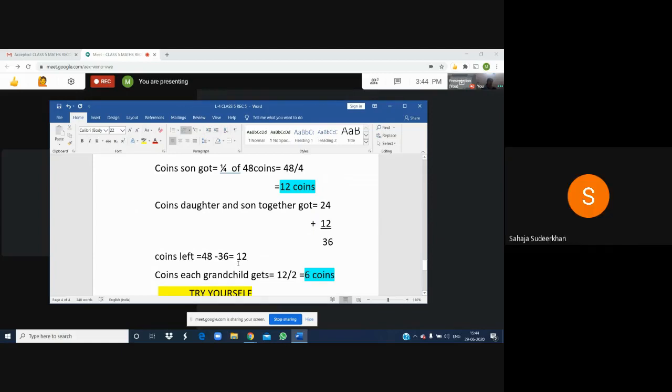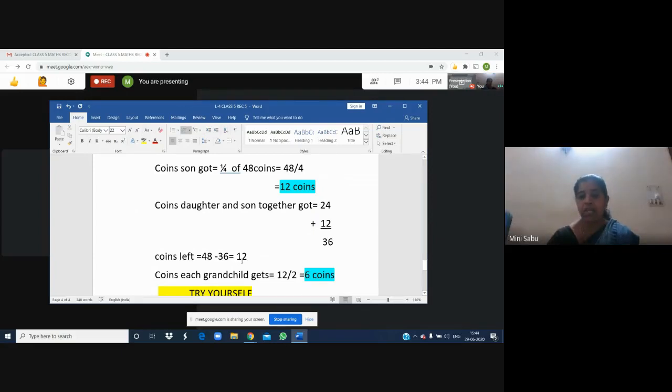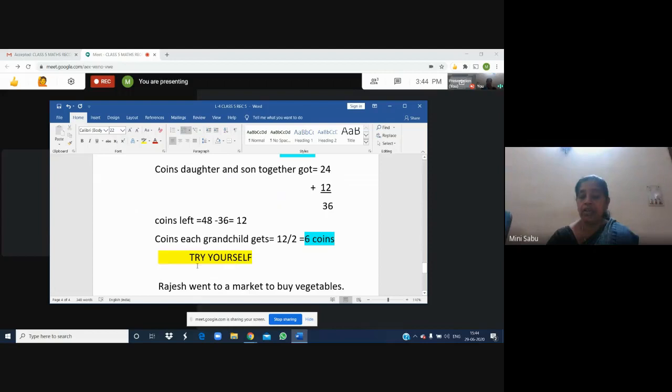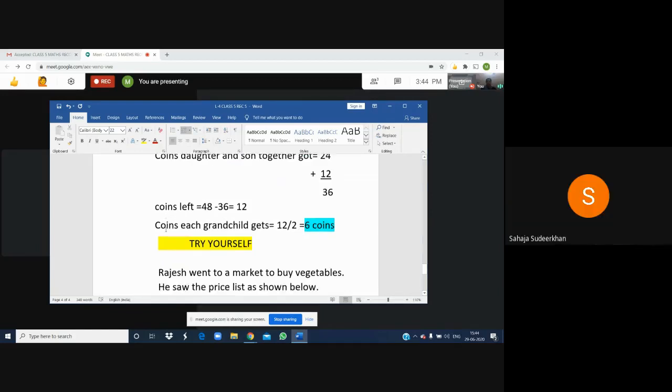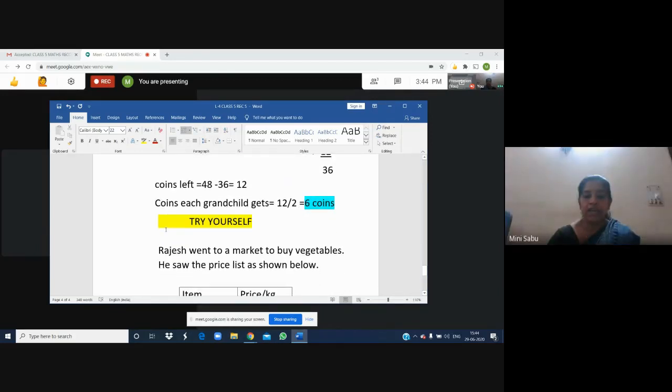Very good. These 12 coins will be equally divided to the grandchildren. So 12 divided equally means each grandchild will get 6 coins. Got it or not? Understood or not? Yes, ma'am.